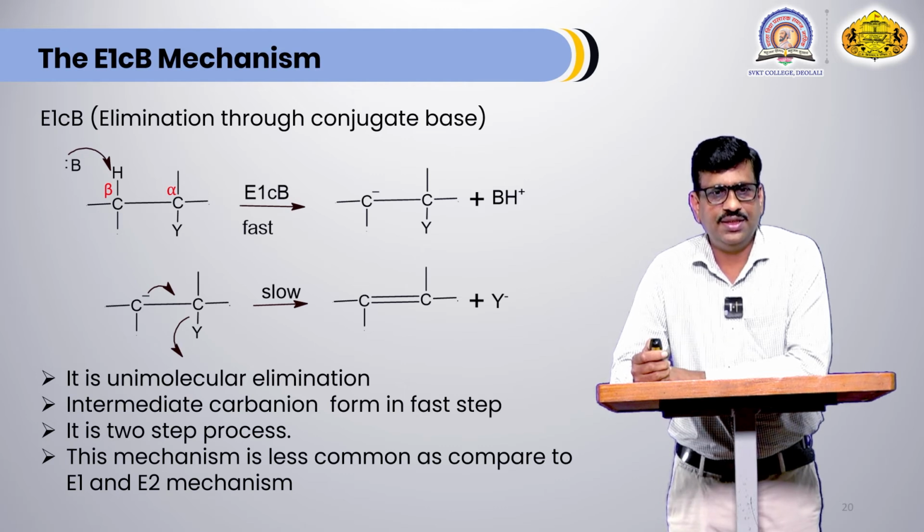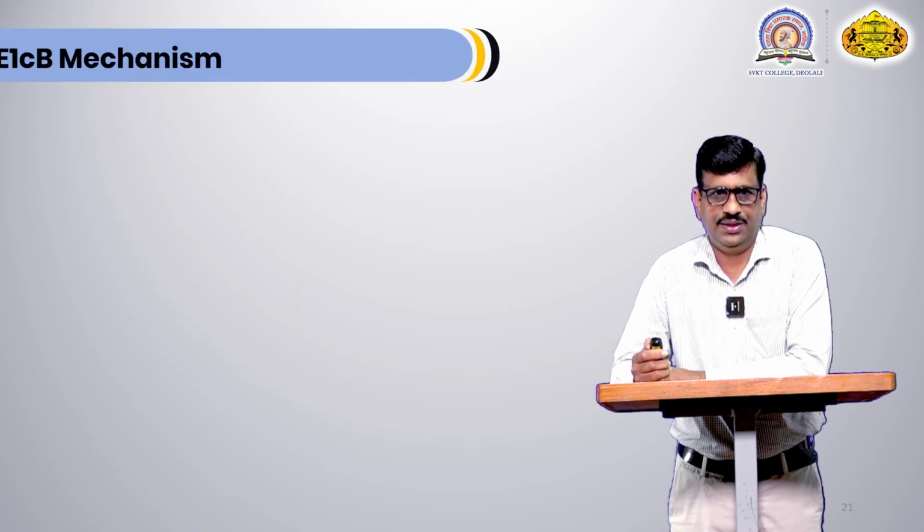As we have discussed, it is unimolecular because the rate of reaction depends upon the alkyl halide only. The carbanion is the intermediate which is obtained in this reaction. It is a two-step process. The mechanism is less common as compared to E1 and E2 elimination.